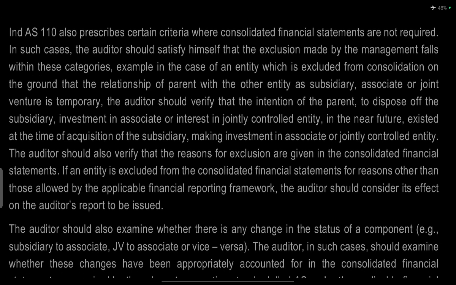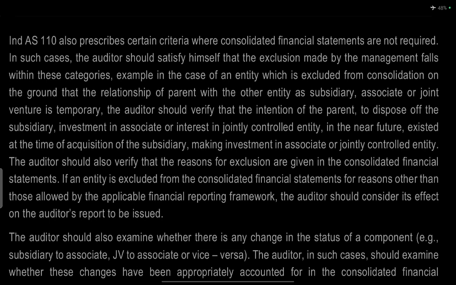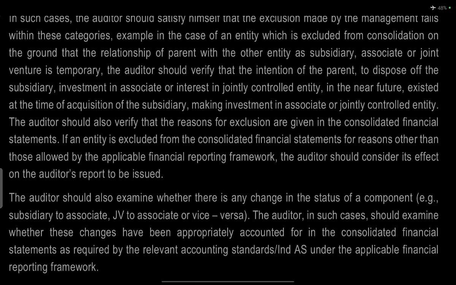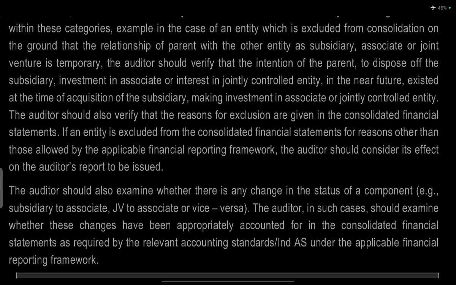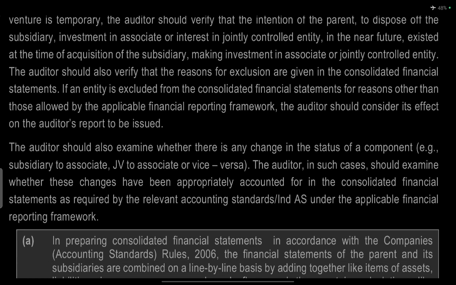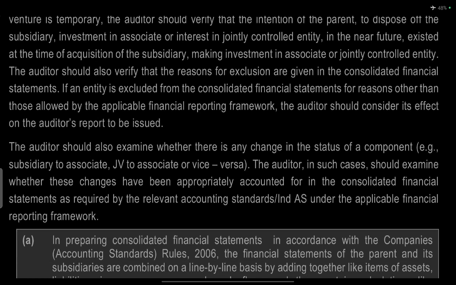In this case, the auditor should satisfy himself that the exclusion method of management falls within these criteria. For example, in the case of an entity excluded from consolidation on the ground of the relationship of parent and subsidiary, associate or joint venture, the auditor should verify the intimation of the parent at the time of acquisition of the subsidiary or making investment in the associate or jointly controlled entity. The auditor should also verify that the reason for the exclusion is given in the consolidated statement.